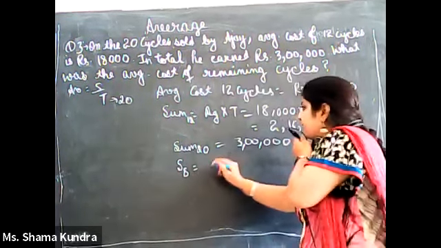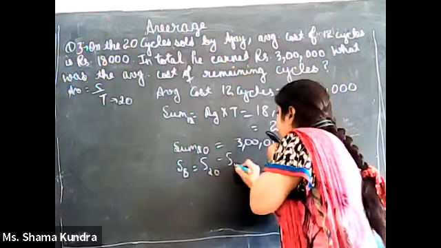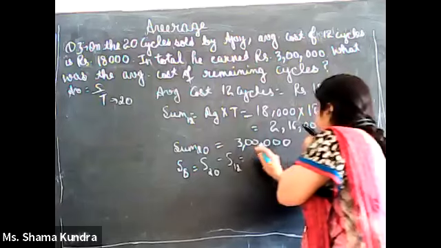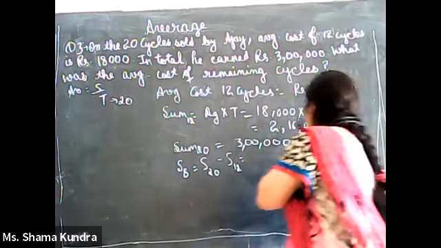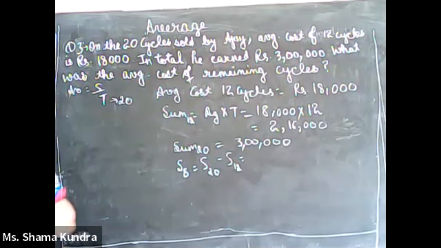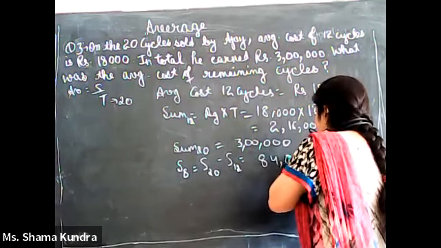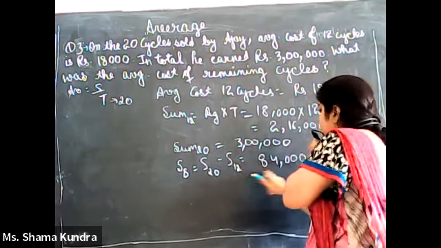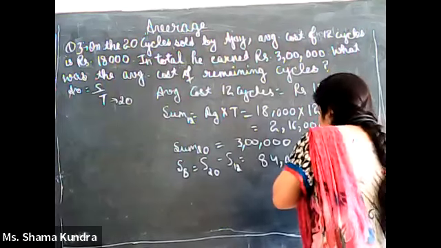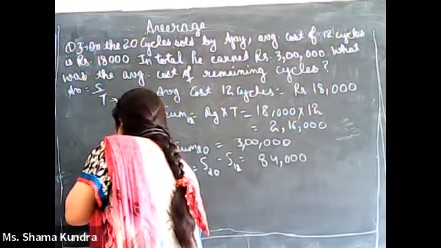Sum of 8 cycles will be sum of 20 cycles minus sum of 12 cycles, meaning 3 lakh minus 2,16,000. On subtracting, we will get 84,000.